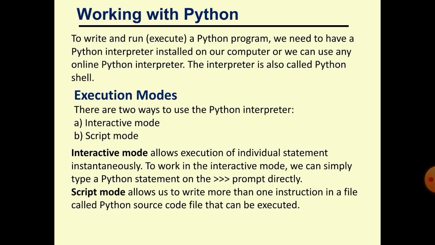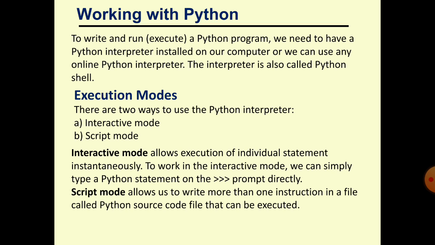If you want to execute a number of lines, a number of statements at once, then we will use scripting mode. Scripting mode allows us to write more than one instruction, more than one line of program in Python.